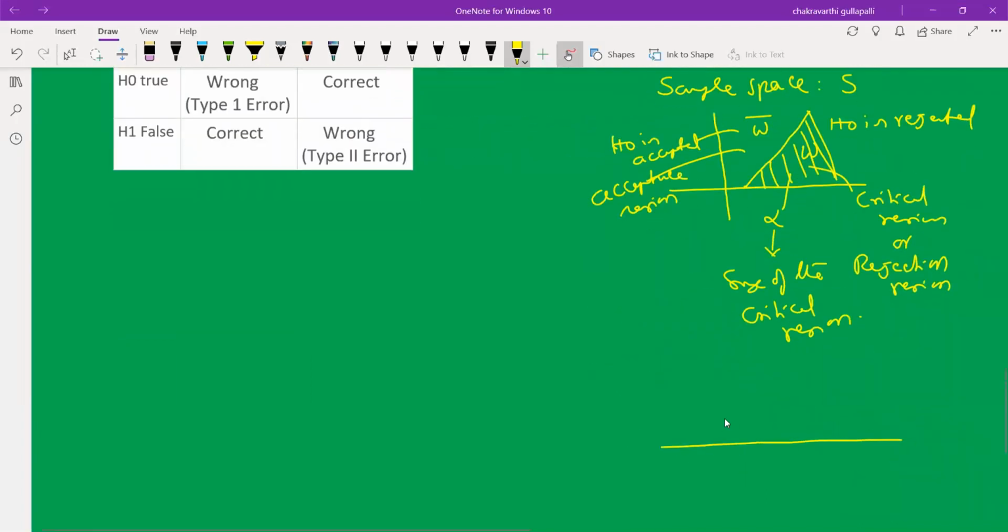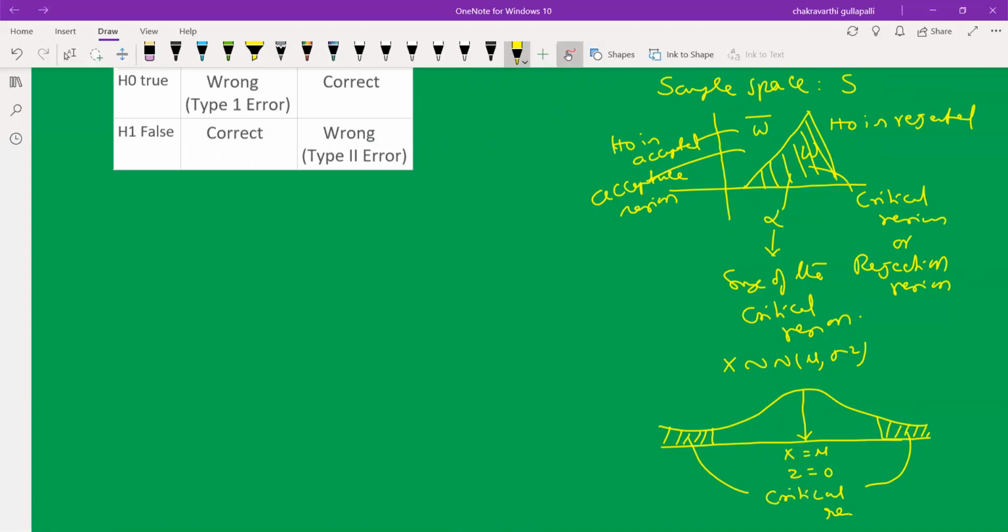Now here, based on a normal population, X follows a normal distribution with mean mu and variance sigma square. The center point is X equal to mu, converting to Z equal to 0. So here we identify the critical region. We consider a 5% size of the critical region. This is the two-tail concept: this area and the same area on the other side. Now the shaded regions are called critical regions.